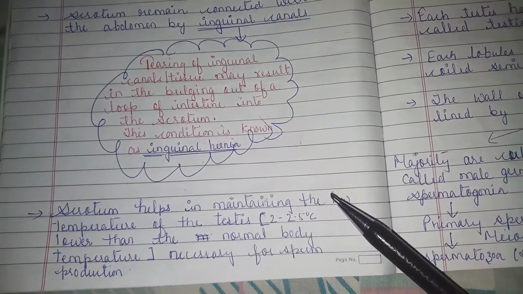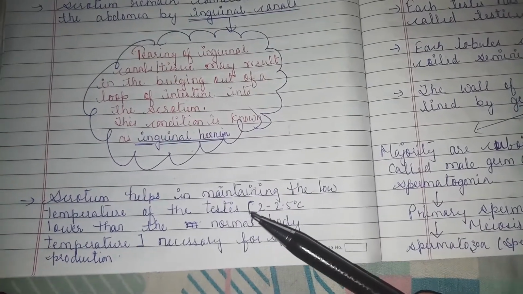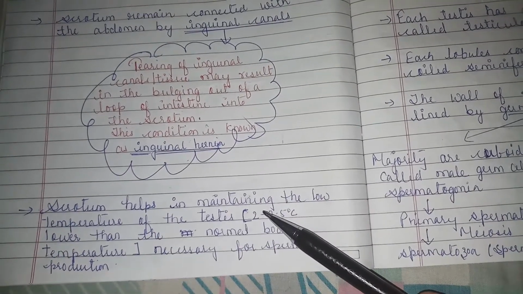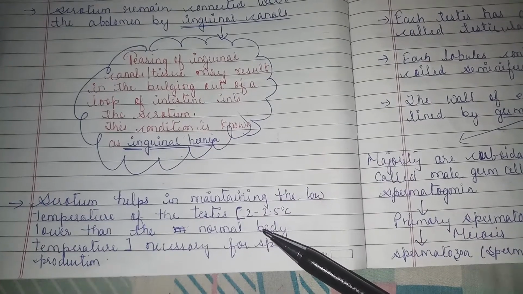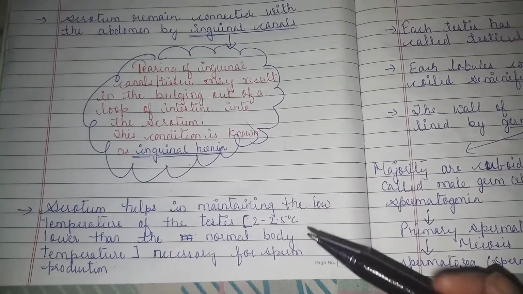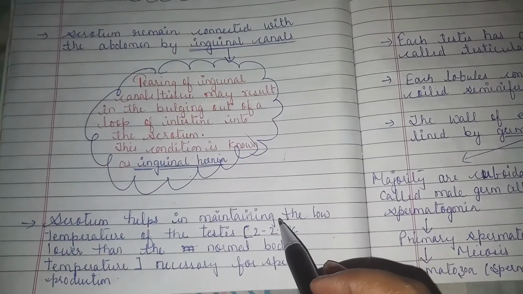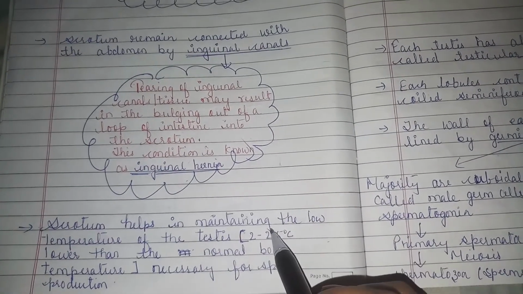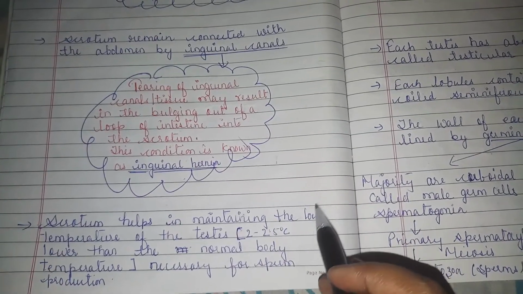The scrotum helps in maintaining the low temperature. What is the function of the scrotum now? It helps in maintaining the low temperature of the testes, about 2 to 2.5 degrees Celsius lower than the body temperature. Normally the body temperature is 37 degrees Celsius, and below this 37 degrees Celsius by 2 to 2.5, or in some books you may see 3 degrees Celsius as well.